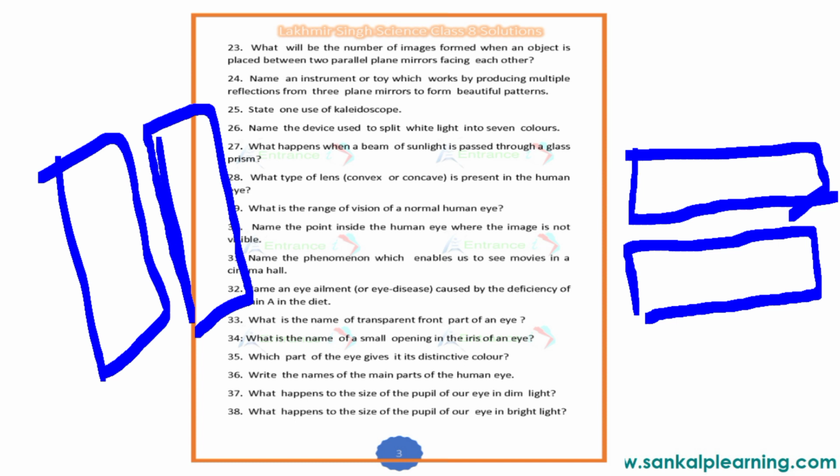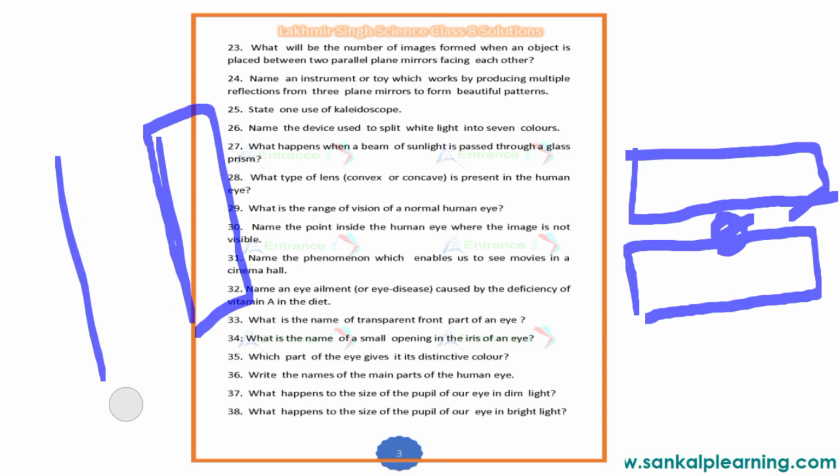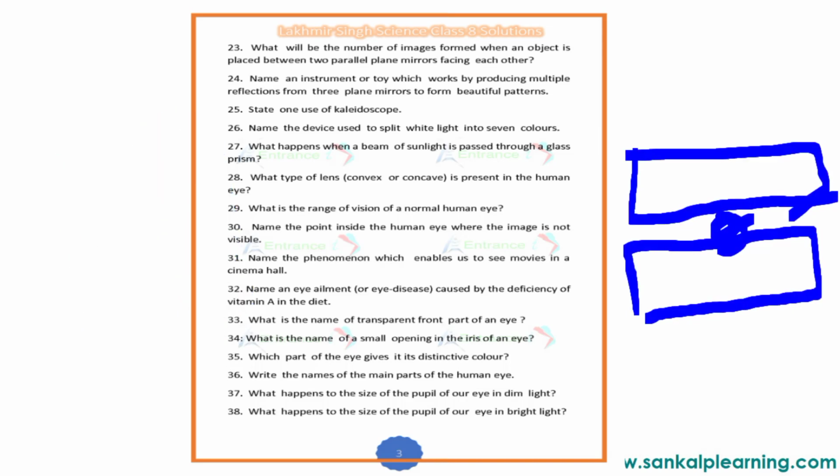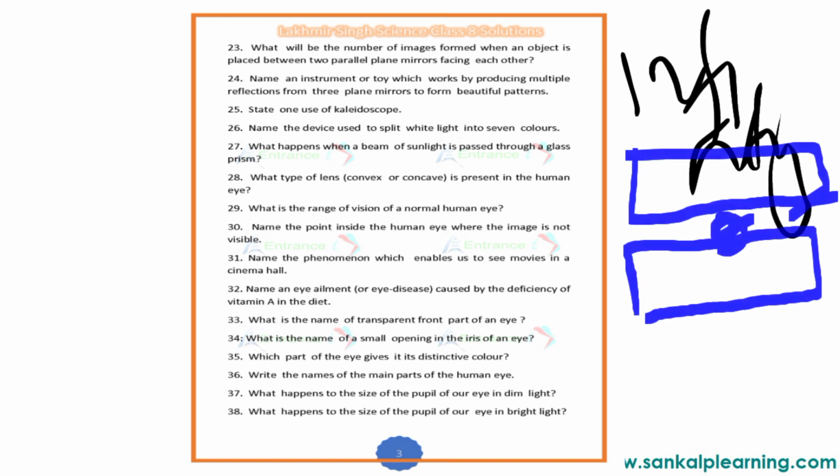When an object is placed between two parallel mirrors facing each other, one opposite the other, how many images are formed? That is infinity.